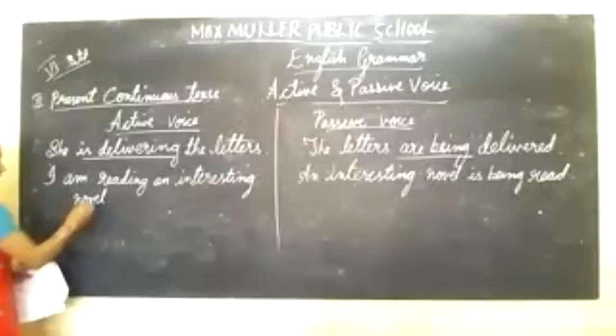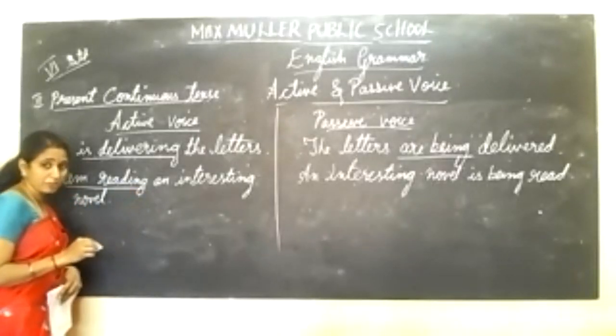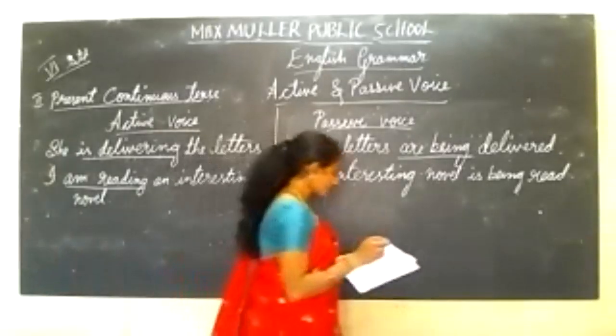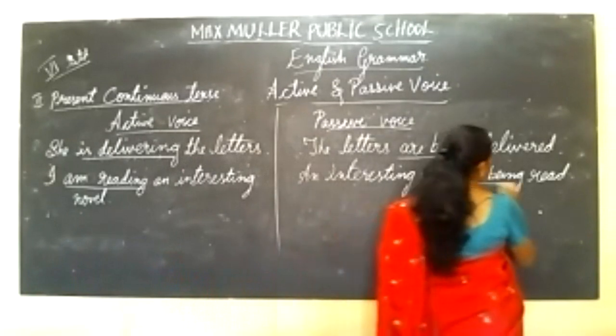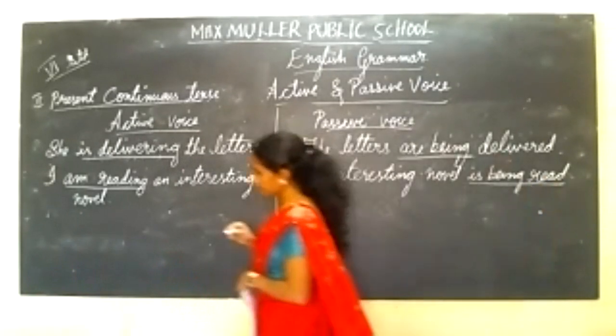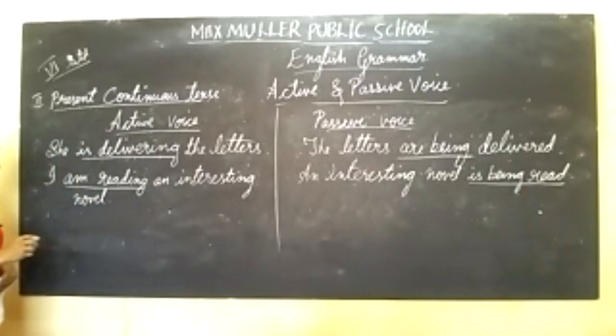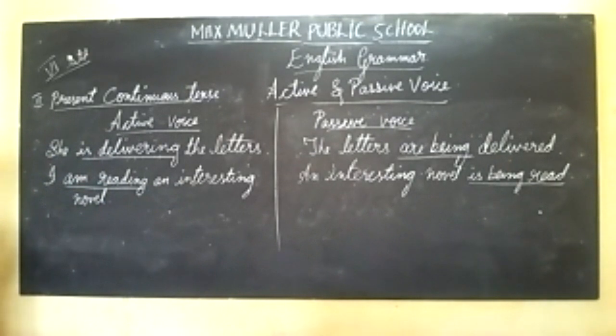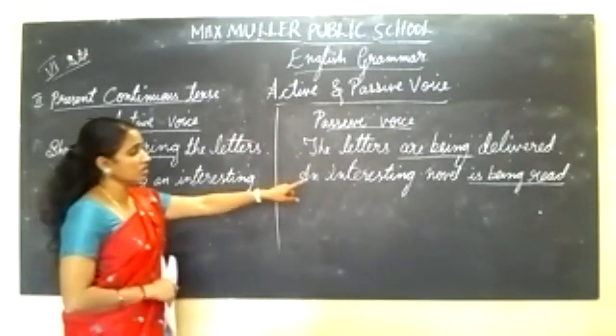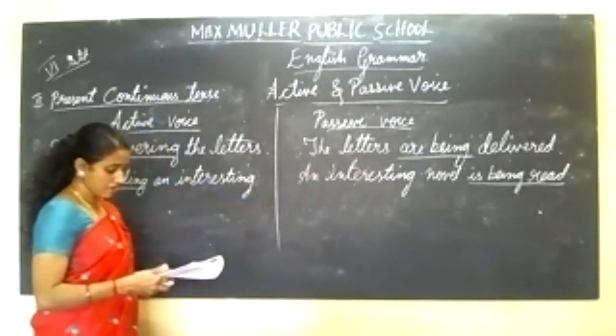At present, I am reading. An interesting novel is being read. See the difference between the two sentences. I am reading an interesting novel. An interesting novel is being read.